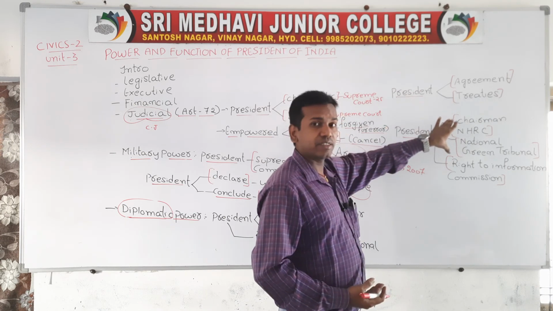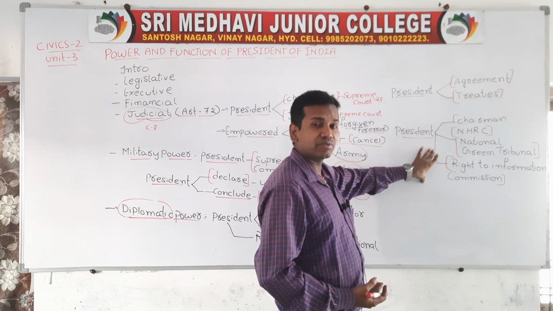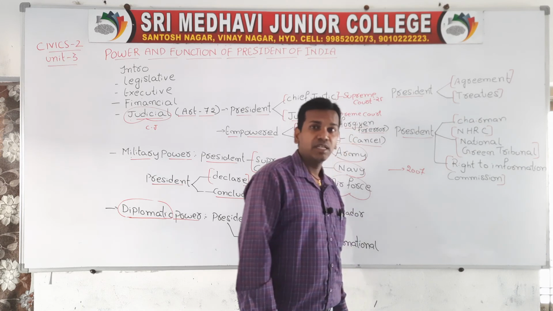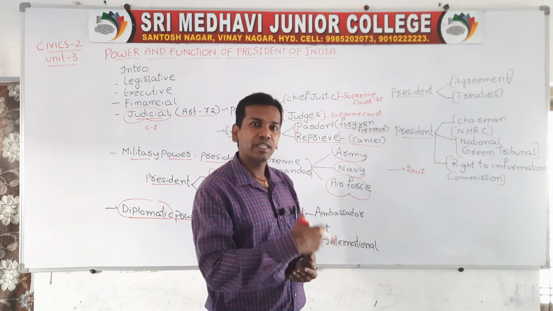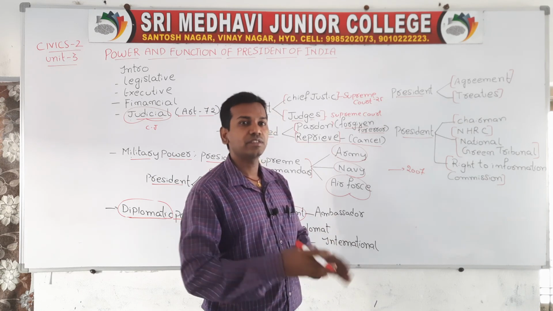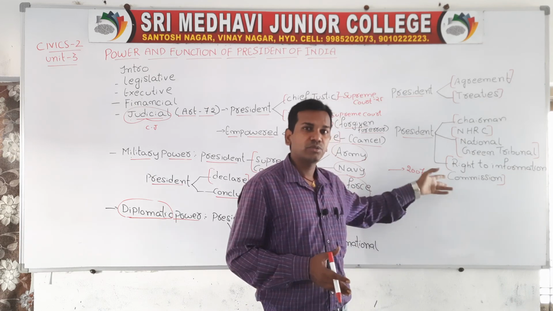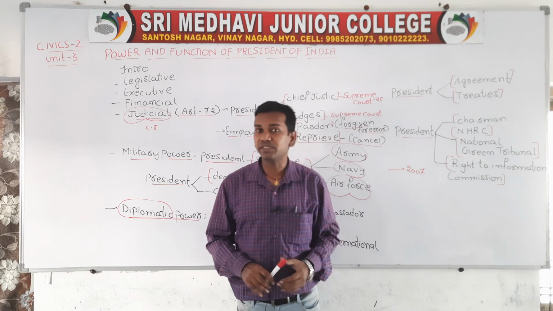The President will appoint the National Green Tribunal and the Right to Information Commission. These commissions will provide information to the citizens who need it. If any citizens need any information, these commissions will safeguard and provide the information. Right to information is also one of the biggest fundamental rights. So the President will appoint the chairman of the Right to Information Commission.